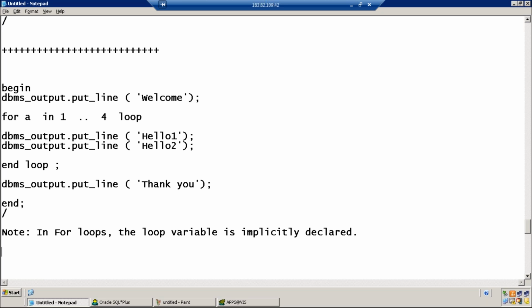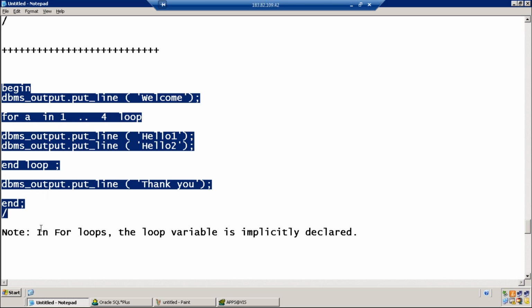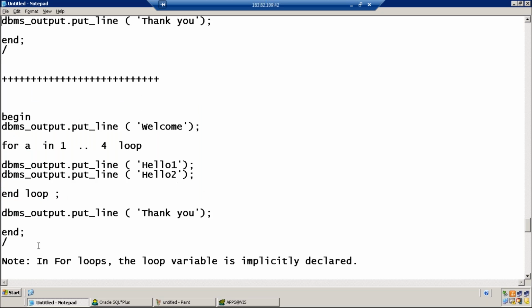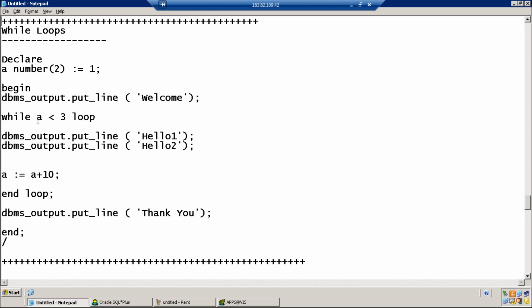Any doubts in understanding the for loop? Remember, the for loop syntax is very, very important. We use for loops extensively when we are using the concept of classes. In the previous loops and the while loop, the declare section was there, and here it is mandatory.